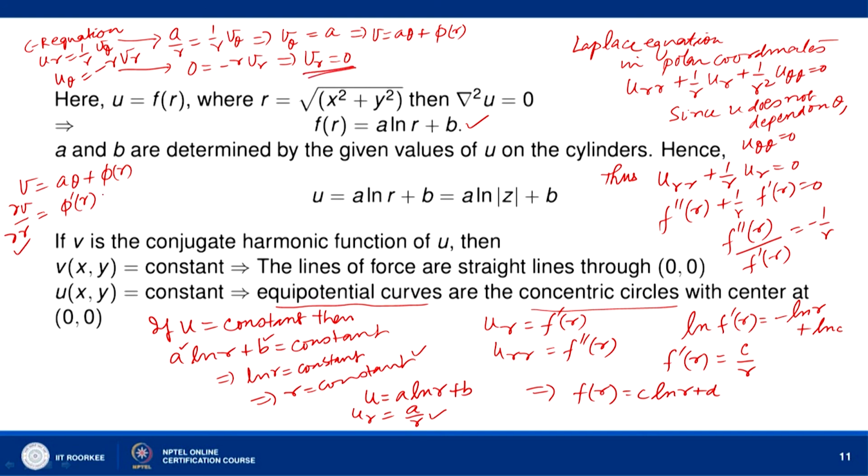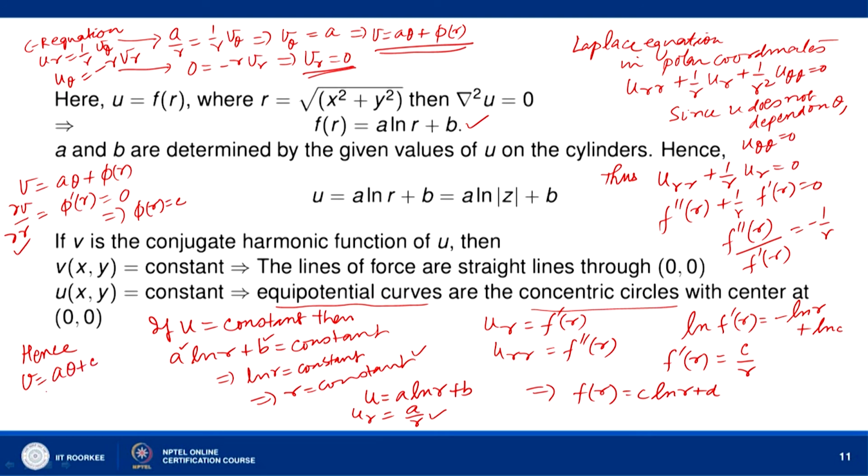So this implies phi r equal to an arbitrary constant, say C. Hence v equal to A theta plus some arbitrary constant C.